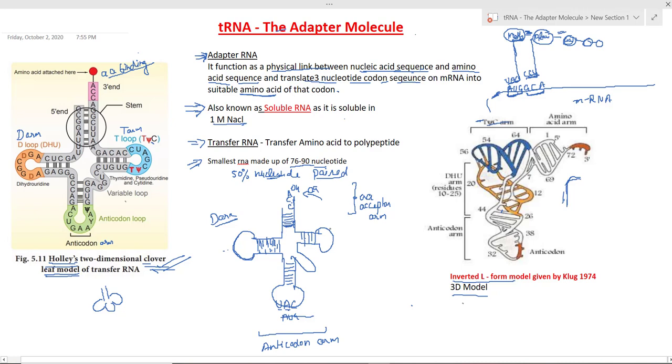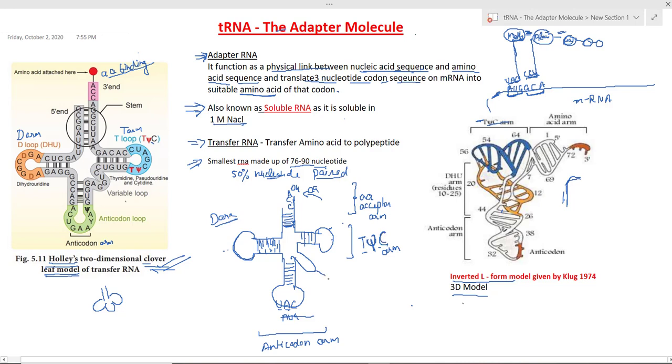And this is the fourth arm that is quite important, the T psi C arm. Actually these arms are named on the basis of the unusual nucleotides present on them. This T psi C arm has three unusual nucleotides, that is thymidine, pseudouridine, and cytidine.